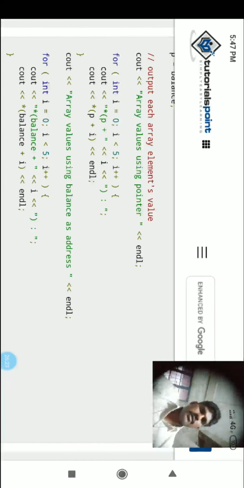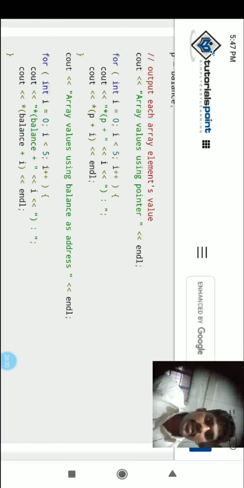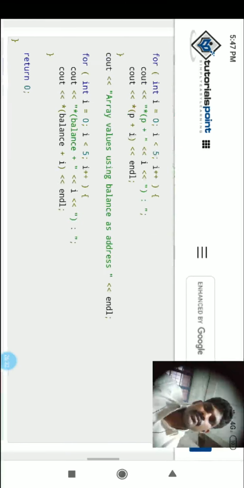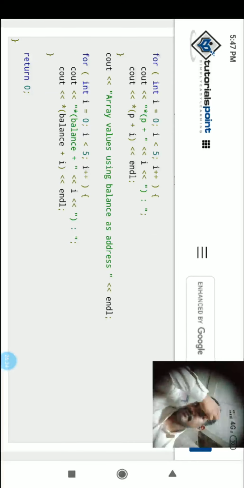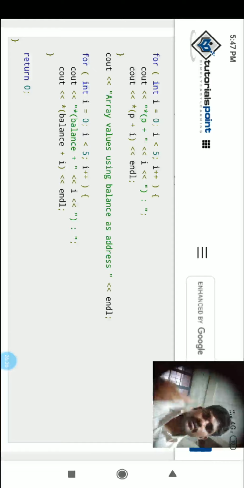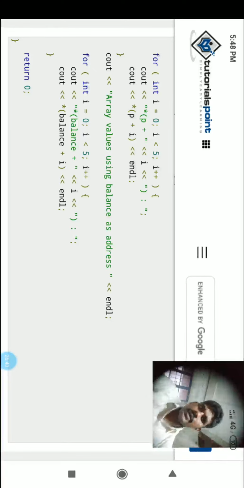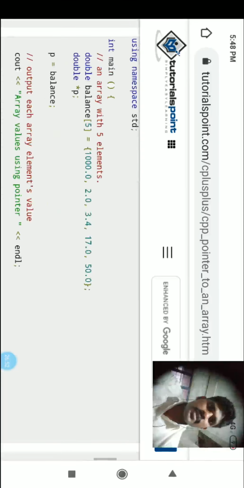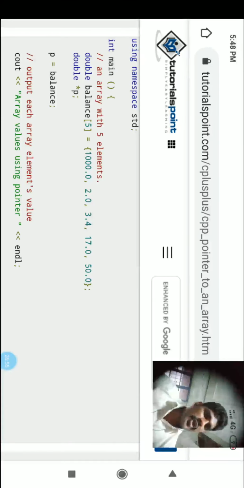Now here, what is it doing? It prints the element of the position using star P plus I. So star P prints the location element. Ampersand P prints the address of the location. Now star P prints the element of the location. What are the elements? Here are the elements: 1000, 2.0, 3.4, 7, 50. These are the elements.